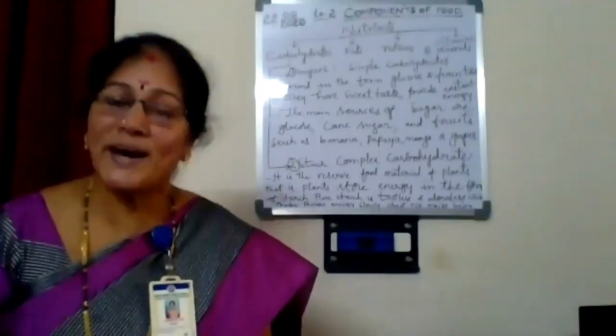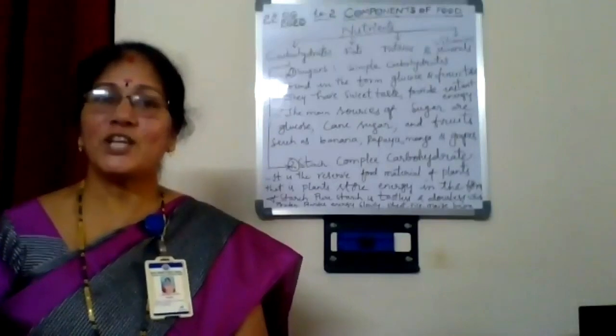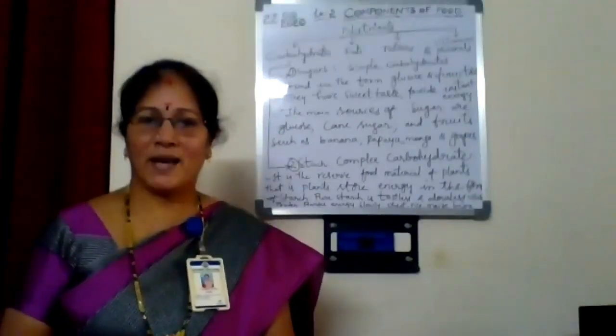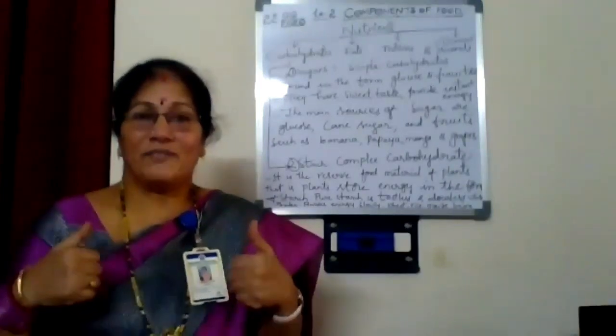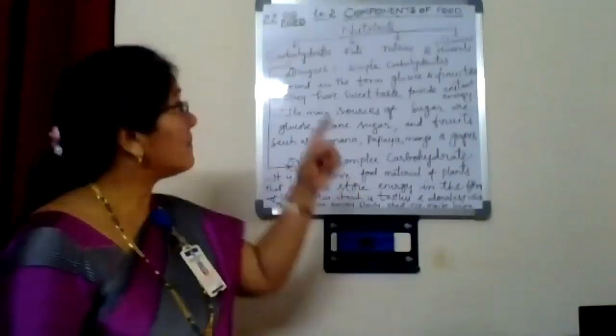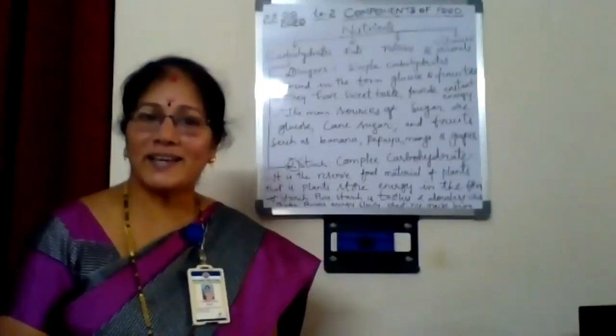Mango, banana, papaya. These all contain sugar. So when we eat mango, papaya, such type of food, immediately we feel like we got the energy, because they contain simple carbohydrate, which is called sugar.